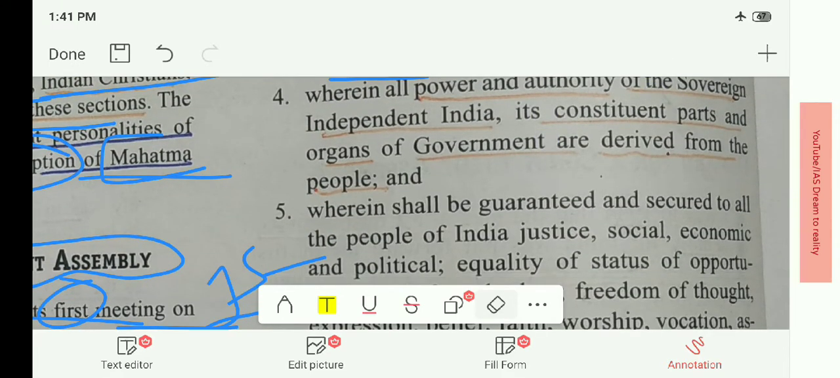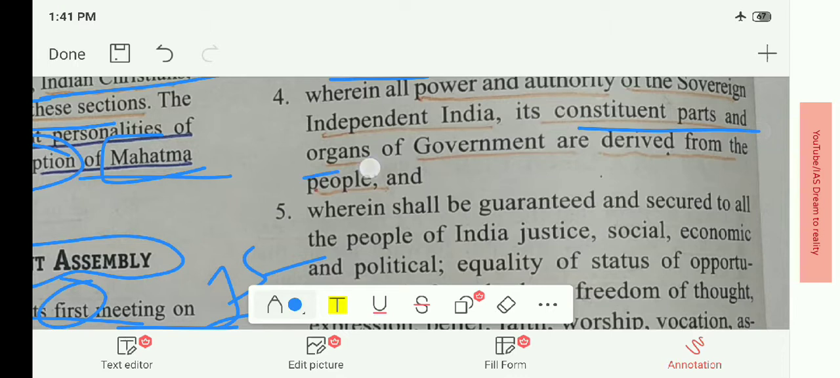Fourth point, wherein all power and authority of sovereign independent India, its constituent parts and organs of government, are derived from the people. It's important. The constituent parts and organs of government are derived from the people.